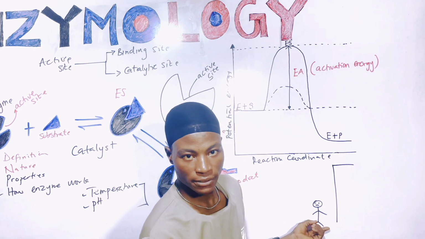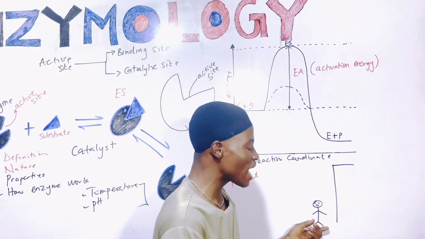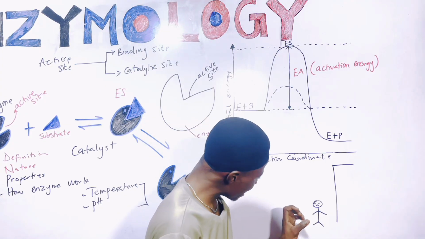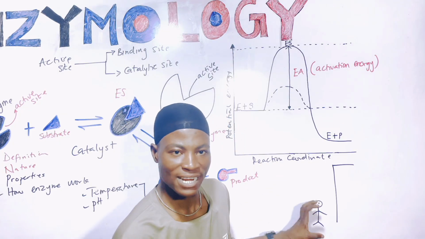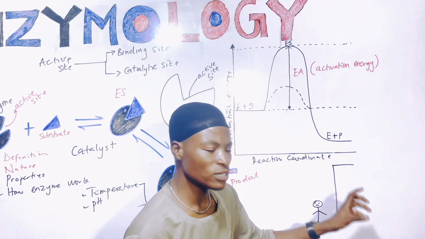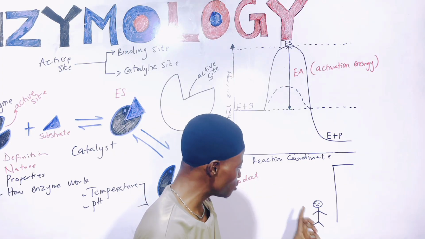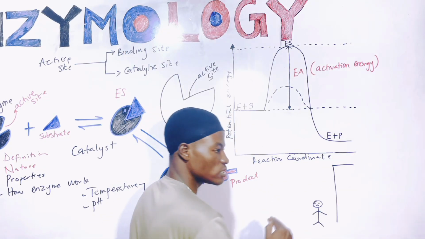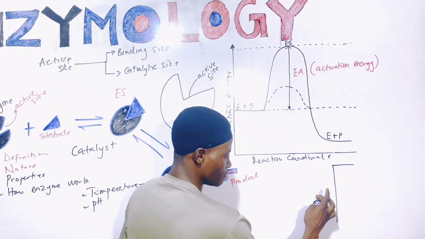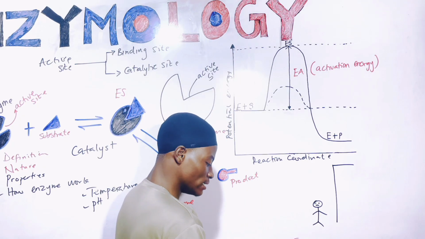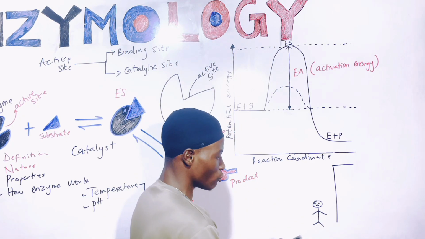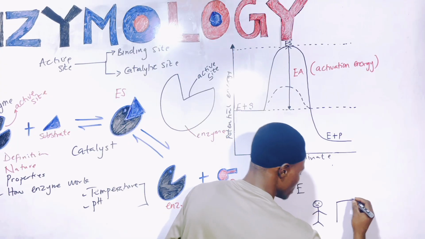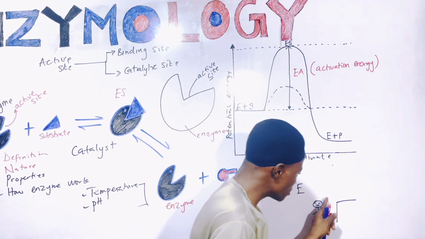Imagine this guy has not consumed food. In that scenario, he doesn't have the strength to climb the mountain. Will he climb the mountain? It's not possible. So this guy needs to possess a certain level of energy to be able to climb this mountain. That certain level of energy is referred to as activation energy. And in that case, the enzyme comes and lowers the activation energy. This guy does not have energy, and he needs to climb the mountain. Where he is going to get the energy from is the enzyme. So the enzyme lowers the activation energy in such a way that this particular guy can actually climb the mountain.